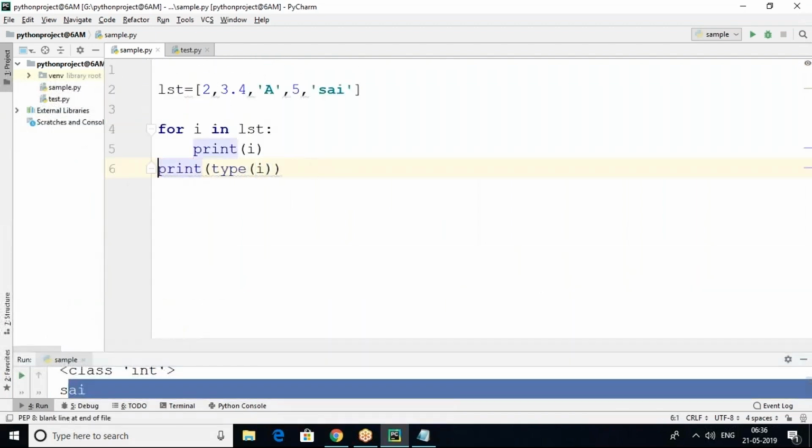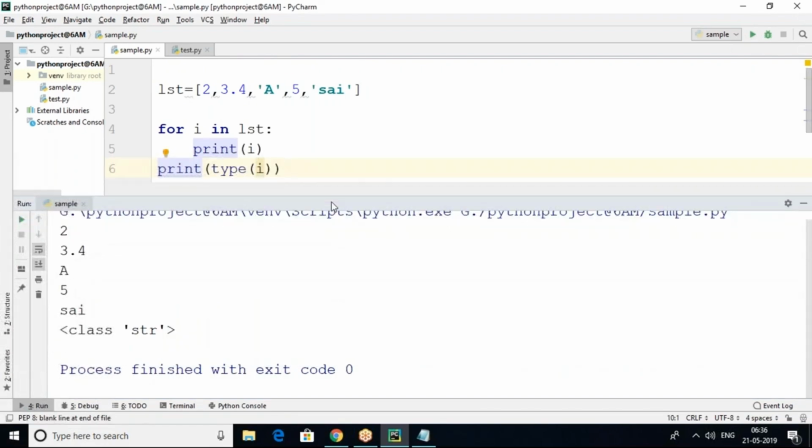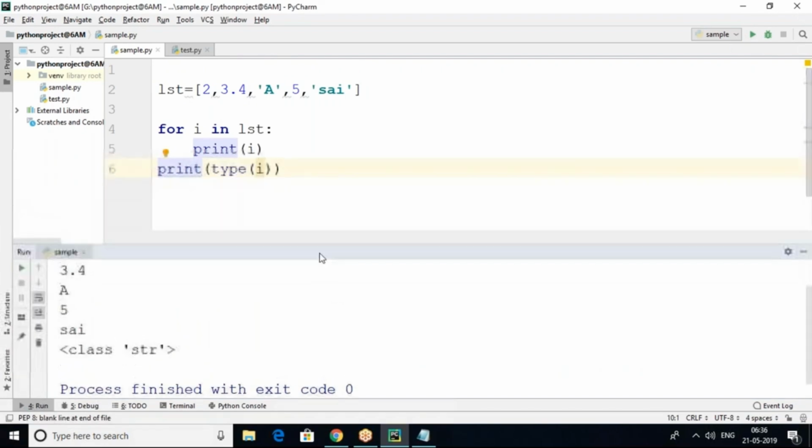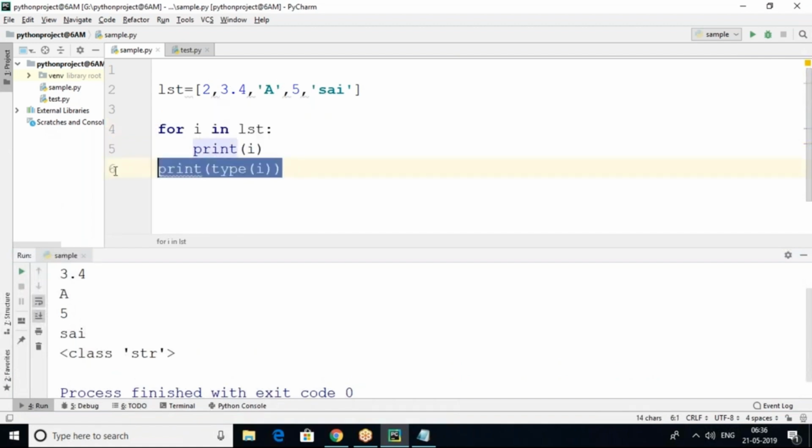So what happens if I remove this, and print type of I? The last element, what type is it? String type, no? It printed only string type, because after completion of the iterations, how many iterations? 1, 2, 3, 4, 5 iterations. I value can hold only the last iteration value, psi, so it prints that data type.